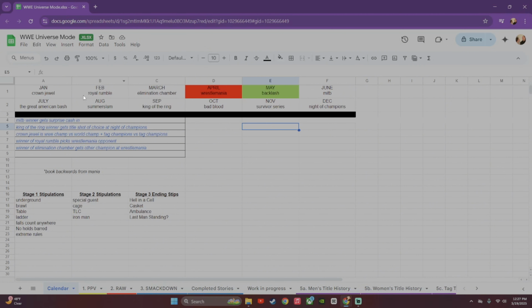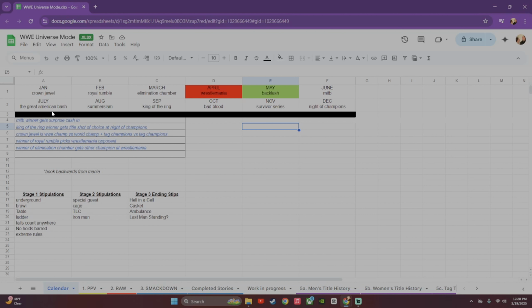But I'll start out with my Universe Mode spreadsheet. This has gone over 4 years of adjustments and trial and error and changes, and I find this is the best way for me, especially this year. I'm really happy with how I'm able to track stories and use my imagination to make it my own universe.